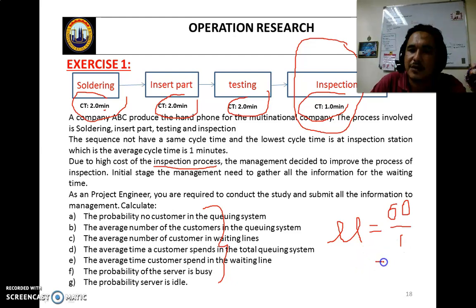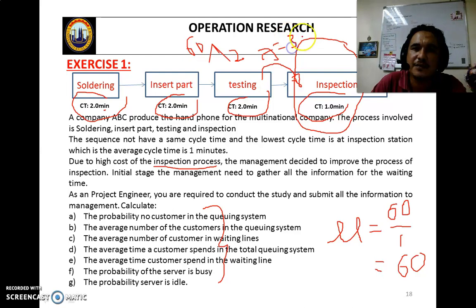So mu is 60. What about lambda? Lambda for this process: before this process, the product will arrive from the testing. How often will the product arrive? Product arrives every 2 minutes, so lambda equals 60 divided by 2, that means lambda is 30. Okay, and complete everything. Thank you very much, and see you.